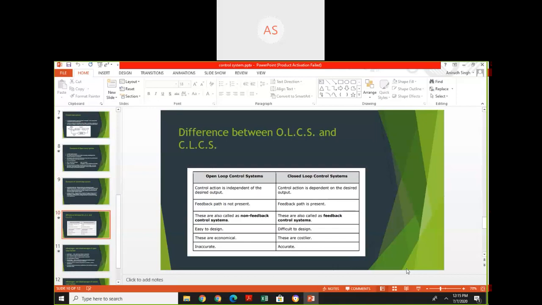It is easy to design and economical because there is no feedback, and inaccurate because in an open loop system fluctuations in output are not corrected. So these are inaccurate systems. In a closed loop system, the feedback path is present, so this is called a feedback control system. It is difficult to design. These are costly because an additional feedback element is added. Accurate because any fluctuation in output can be corrected.